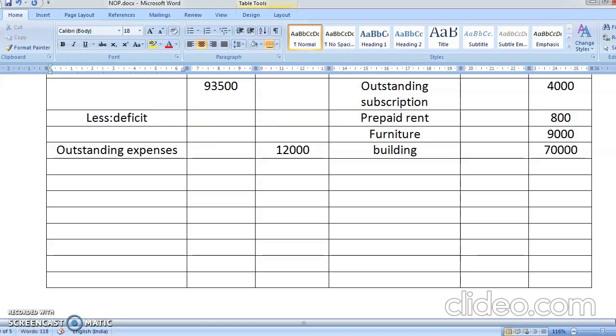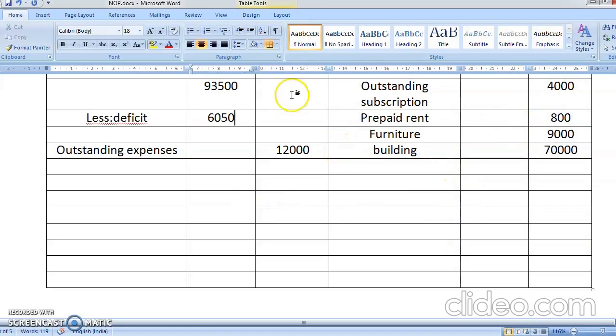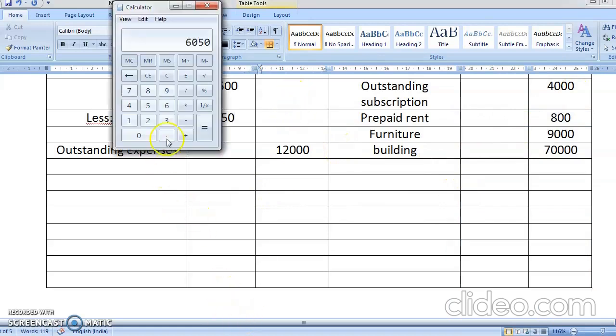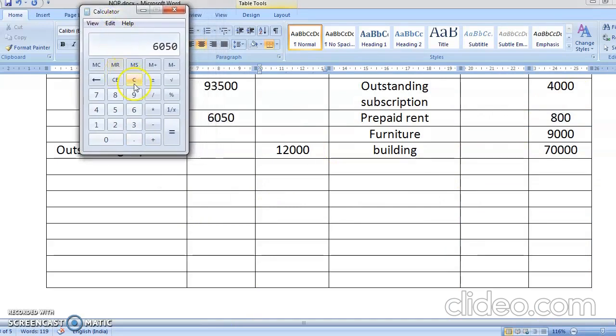A surplus is added and deficit is minus. Deficit is always minus from the capital. Deficit is like your losses. Okay, students? Deficit means you have suffered a loss. So profit you used to add and losses you used to minus. In the same way, surplus we add, deficit we minus.